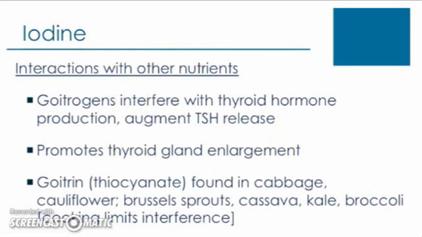We can see foods containing these goitrogens include cabbage, cauliflower, Brussels sprouts, also cassava, kale, broccoli. So a lot of these vegetables will contain high levels of these goitrogens. However, cooking these foods actually limits the interference with the production of the thyroid hormones. So if large intakes of these vegetables would be consumed, it would be beneficial to cook the vegetables to reduce the risk of an enlargement of the thyroid gland.